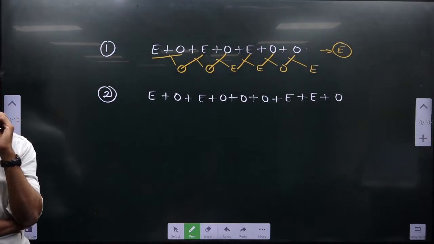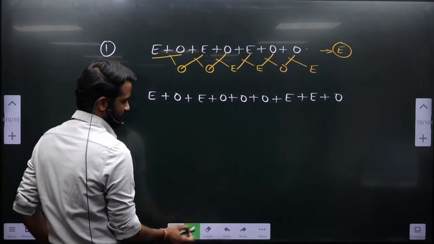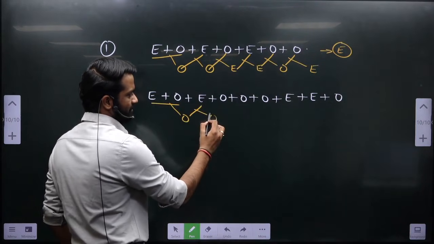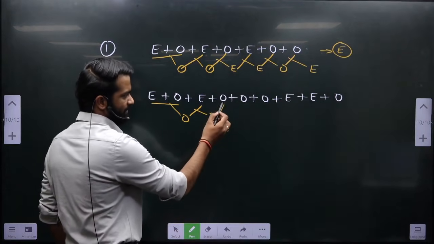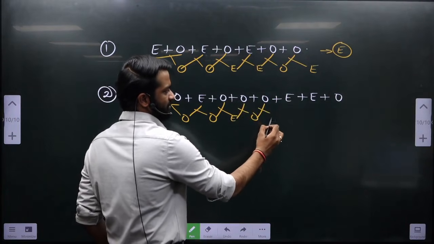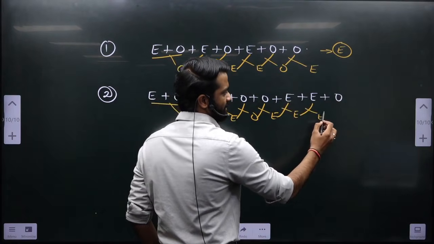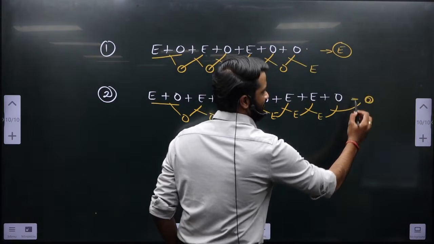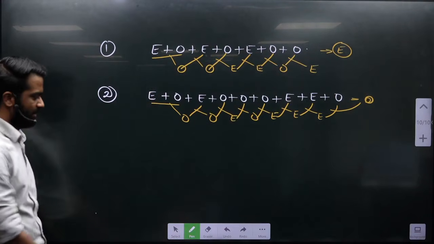Let's go, on the board. This even plus odd, we all know this is odd. Odd plus even, odd, friend, odd plus even is odd. Odd plus odd is even. Even plus odd is odd. Odd plus odd is even. Even plus even is even. Even plus even is even. Even plus odd is odd. So your answer will be odd. Done. Next.